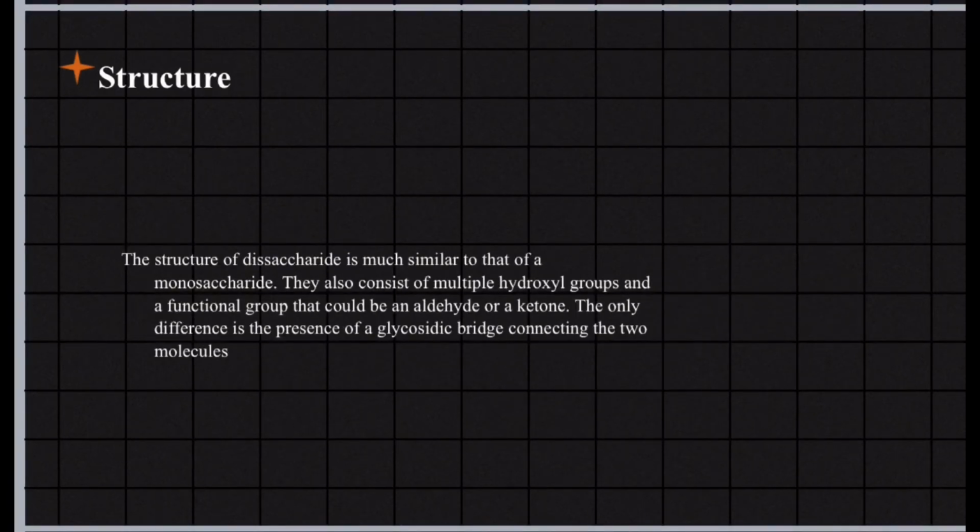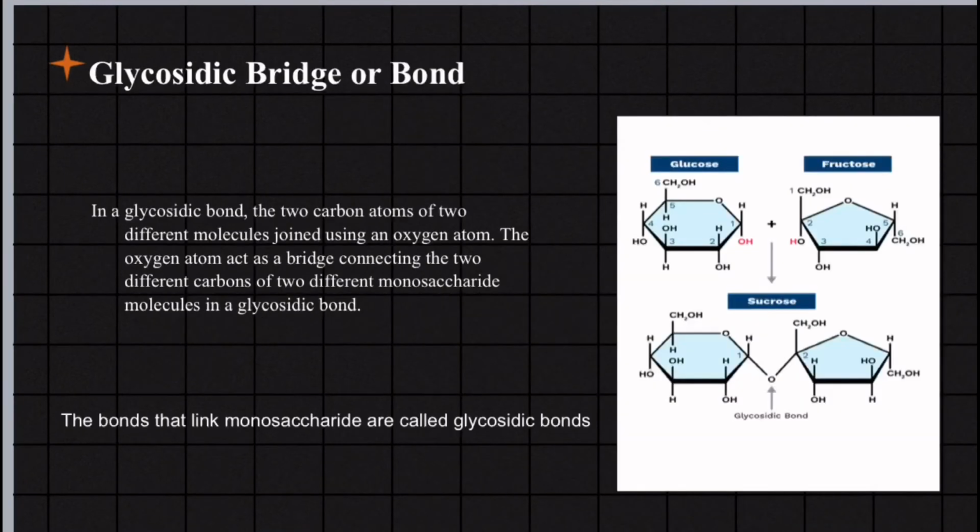The structure of a disaccharide is much similar to that of a monosaccharide. They also consist of multiple hydroxyl groups and a functional group that could be an aldehyde or a ketone. The only difference is the presence of a glycosidic bridge connecting the 2 molecules. The glycosidic bridge or bond joins 2 carbon atoms of 2 different molecules using an oxygen atom. The oxygen atom acts as a bridge connecting the 2 different carbons of 2 different monosaccharide molecules in a glycosidic bond.